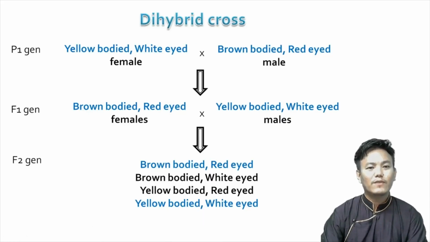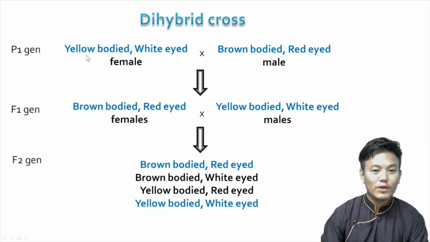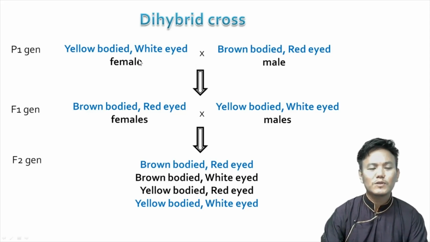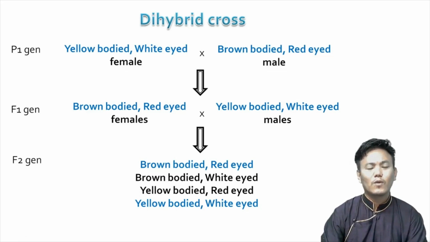He observed that when he was carrying out his dihybrid crosses with Drosophila. In dihybrid crosses, we know that the parental individuals differ in two characters. Here, we have taken two parents which differ in two characters, body color and eye color. When Morgan carried out a cross between two such individuals, he got an F2 ratio which deviated significantly from Mendel's 9:3:3:1.